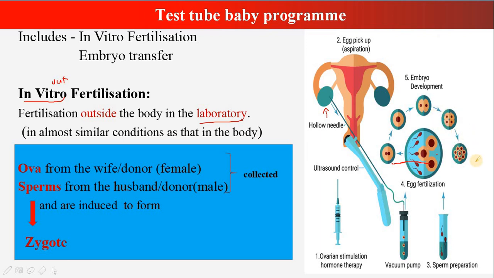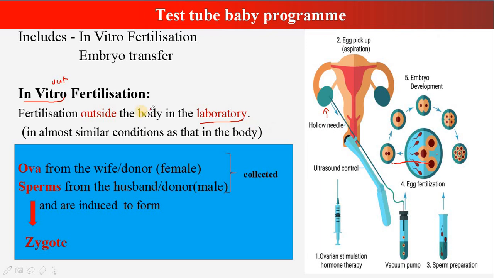That is nothing but the development of the embryo. So this is in vitro fertilization till the zygote is formed. Once the embryo is developed, the embryo is transferred into the body of the female who wants to conceive.